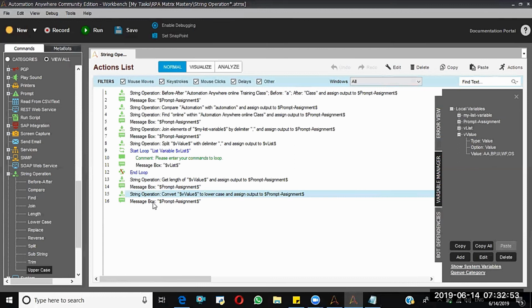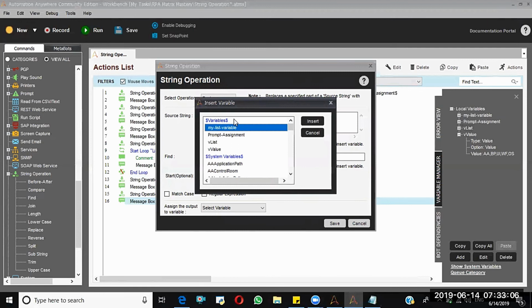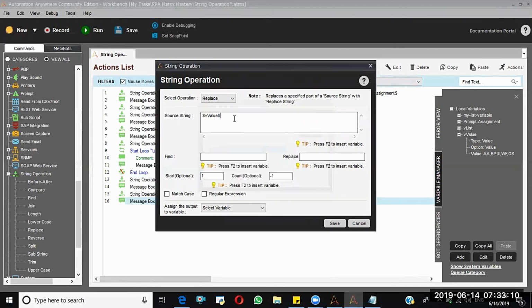And next, replace. So here I am going to select this particular string, V value.